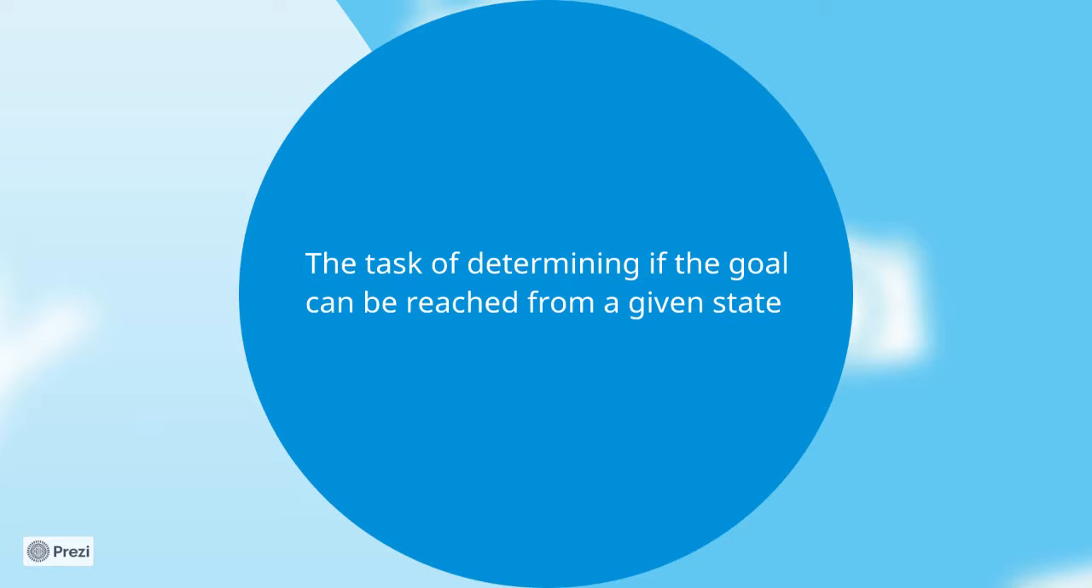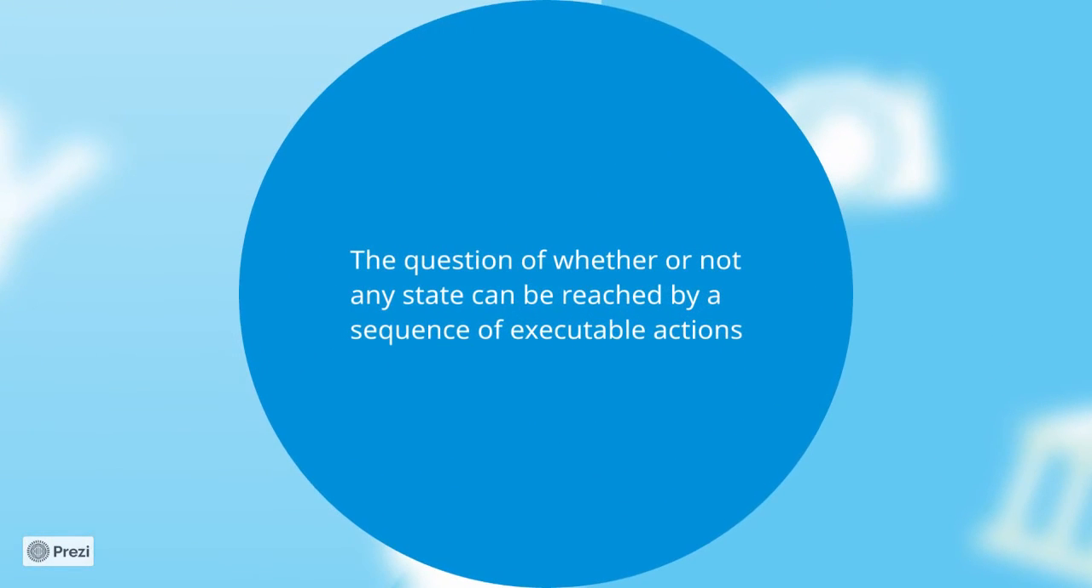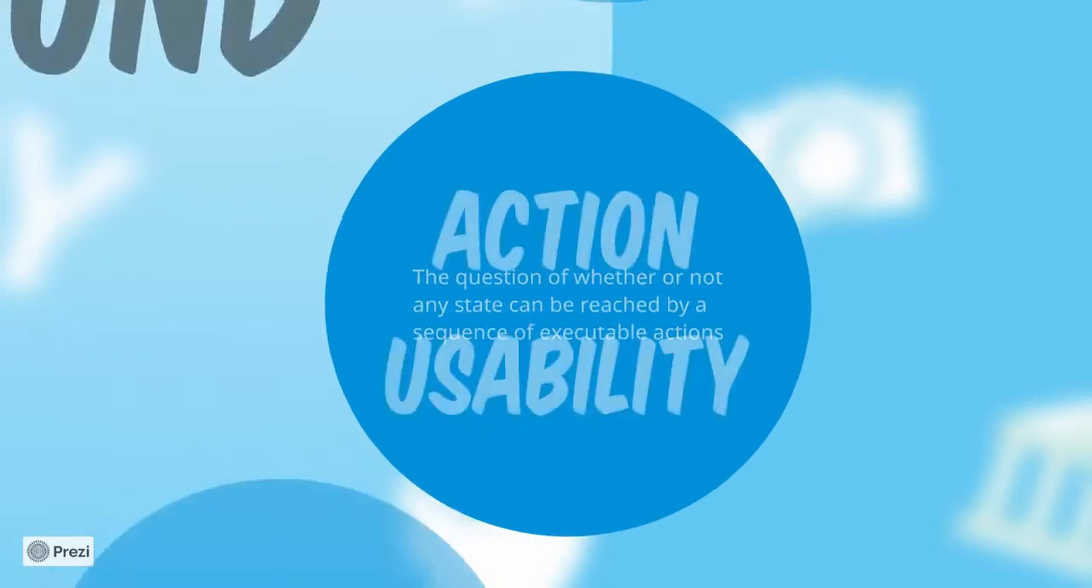In our paper, we talk about the problems that we reformulated based on the action usability algorithm. If the reformulated problem is deadend, then we see the modified action as unusable. Then action usability. This is the question of whether or not any state can be reached by a sequence of executable actions.